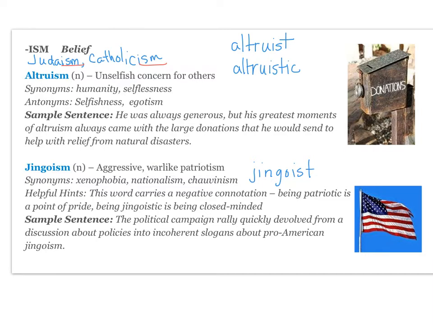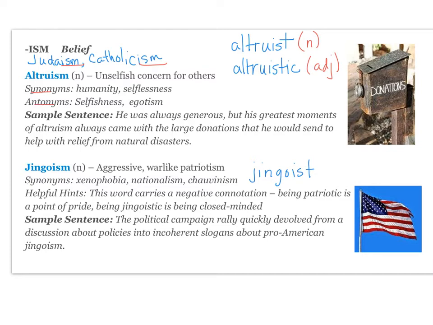Over here, I gave you two other forms of this word. So an altruist would be a person who demonstrates altruism. And altruistic, that one's an adjective, could be used to describe a person or a behavior. So you could say he is an altruist, or you could say he is an altruistic person, or you could say that was very altruistic behavior. Back over here, your synonyms are humanity and selflessness, and your antonyms are selfishness and egotism.